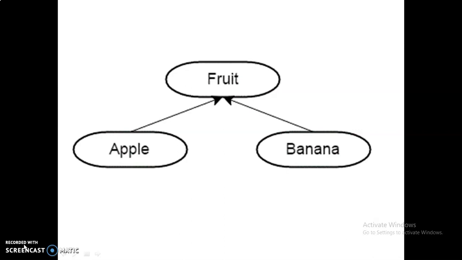For example, here the base class is fruit. The subclasses are the varieties of fruits available. Generally, we call fruit a class. Here the subclasses are apple, banana, grapes, like that. So here the base class is fruit. That means the parent class is called fruit. The child classes are called apple and banana. The apple and banana are categories from the fruit. They can get some of the features from the parent class, but they also have their own features too.